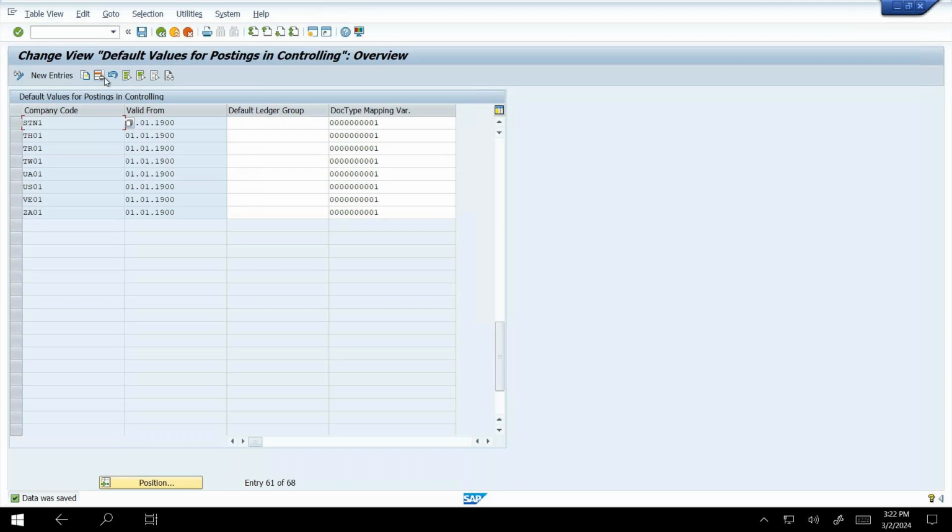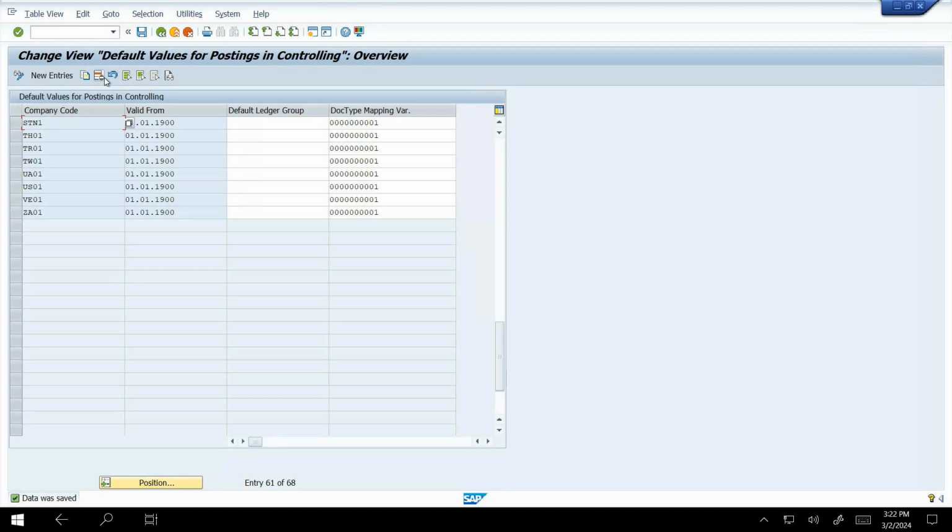And the non-leading ledger: we know a company can have branches in different countries, like America or another country. So we need to put their accounting standard into our company code. That's why we use the non-leading ledger. The non-leading ledger is not for our own accounting standard, it's for a foreign country's accounting standard. So for however many foreign countries we have, we create that number of non-leading ledgers for those accounting procedures.